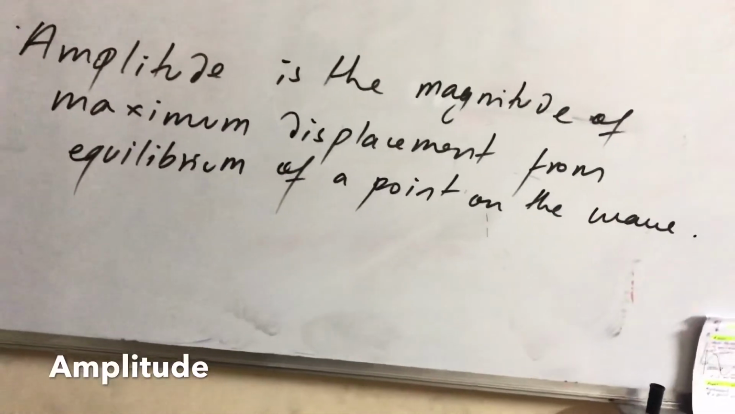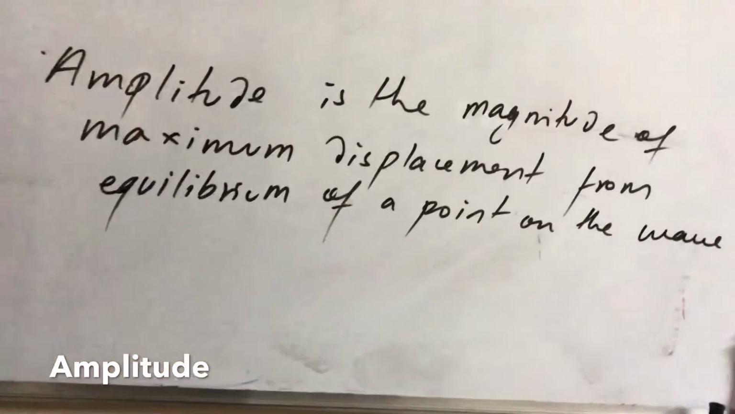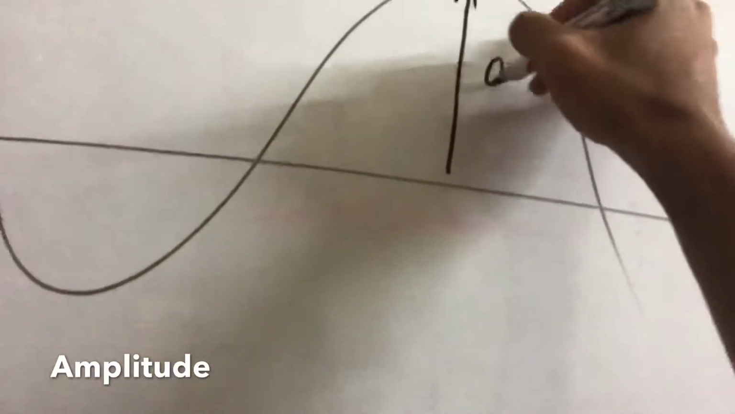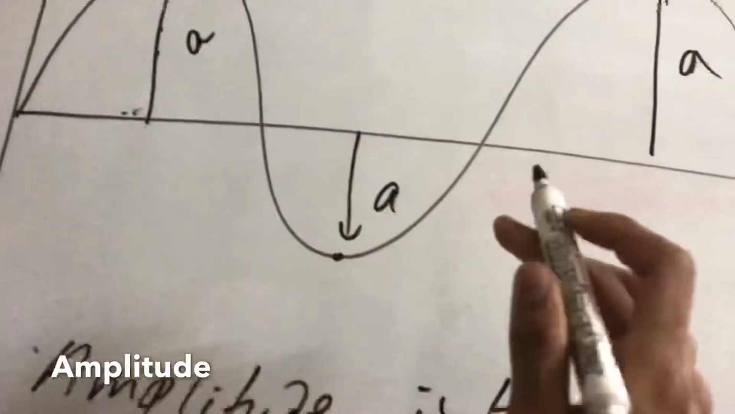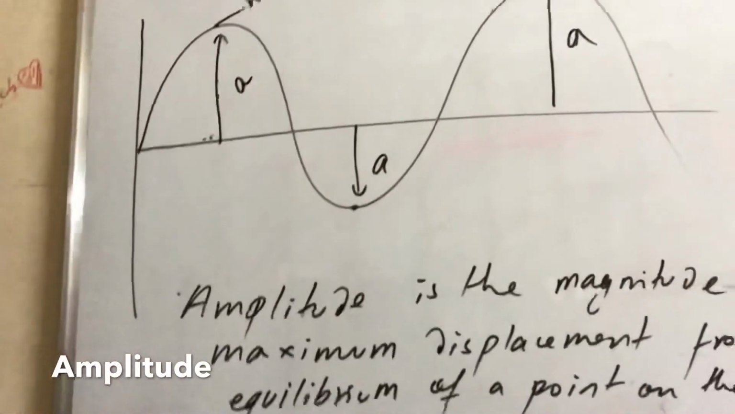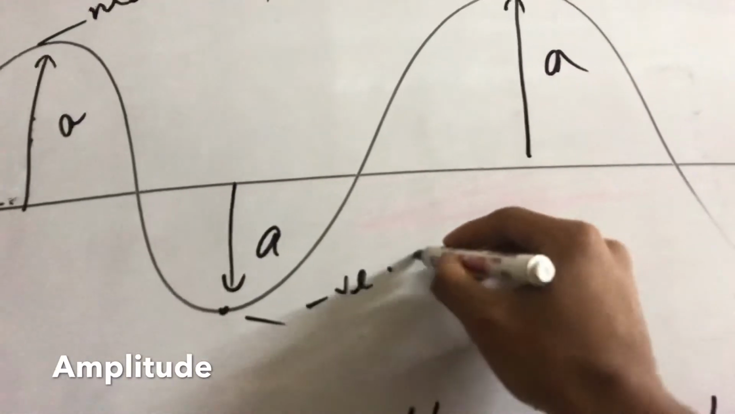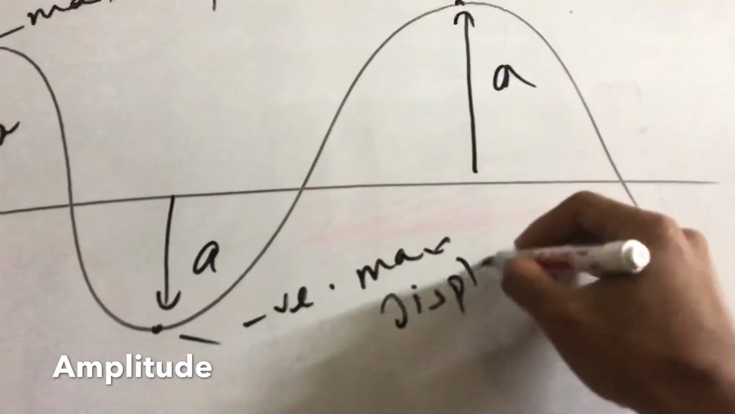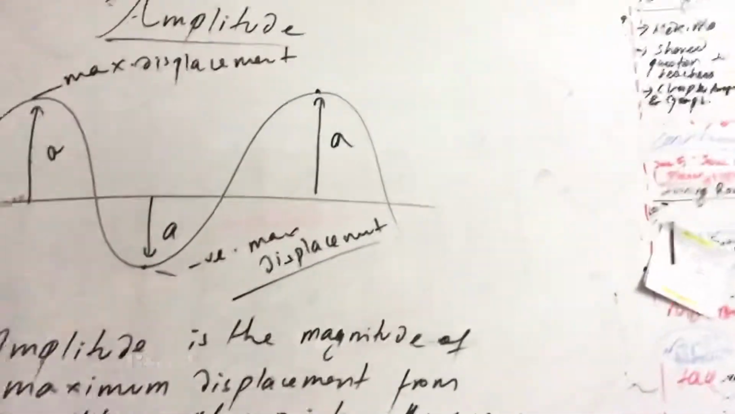So we discussed the magnitude and maximum displacement, but also the equilibrium point of the wave. This is also the amplitude, this is also the amplitude, and this is also the amplitude. Don't get confused about which are the amplitude. Amplitude is the maximum displacement, but it also has a negative maximum displacement. This is also a negative maximum displacement. So don't get confused about amplitude.